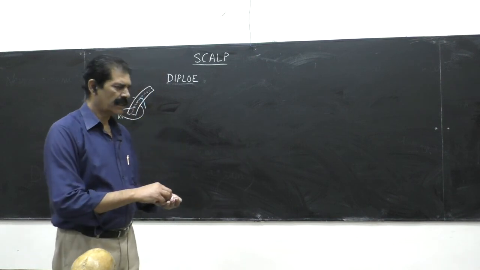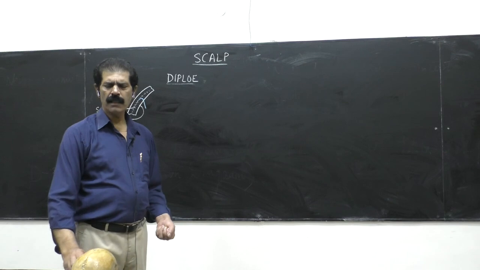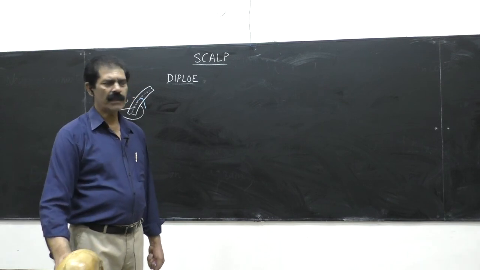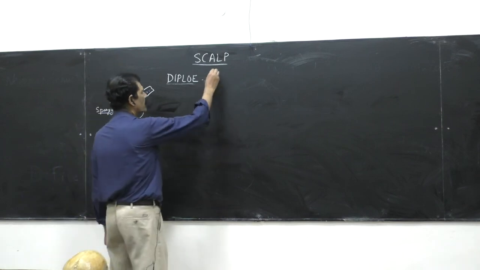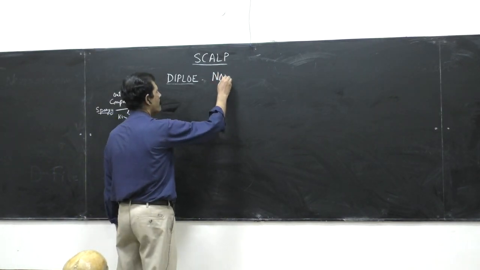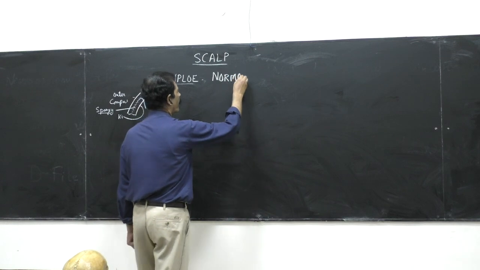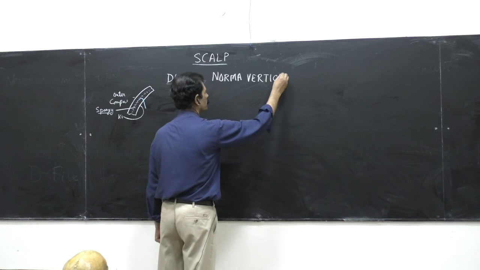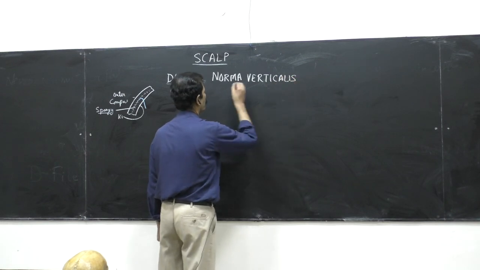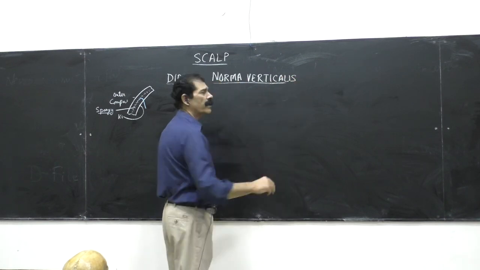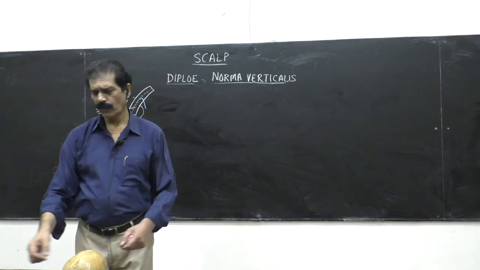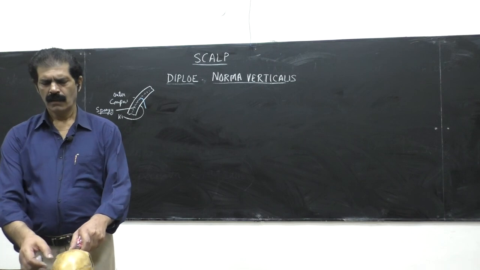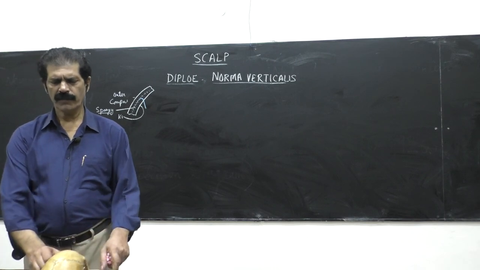So first we will study the superior view of the skull. When we view the superior view, what word do we use? Norma verticalis. Norma verticalis means the superior view of the skull bone or the skull. So this is the superior view of the skull.